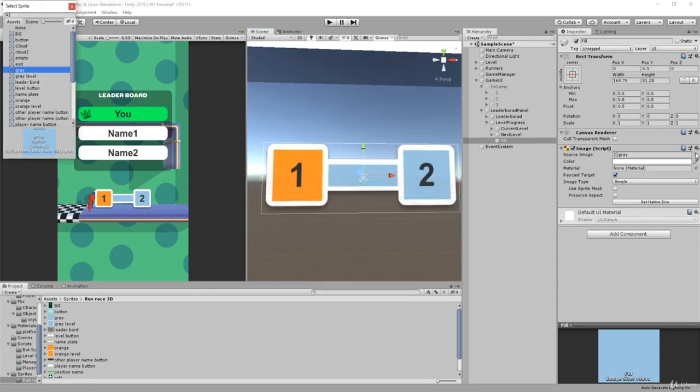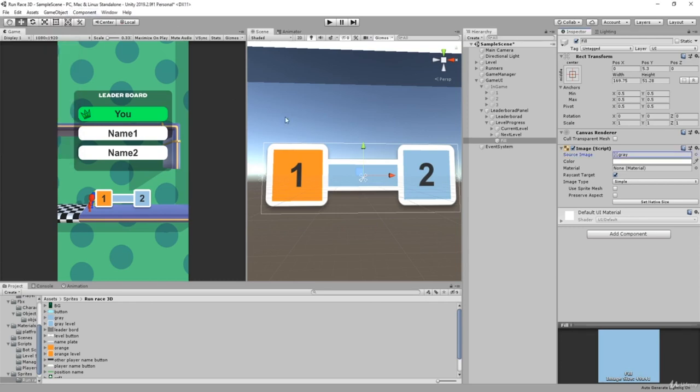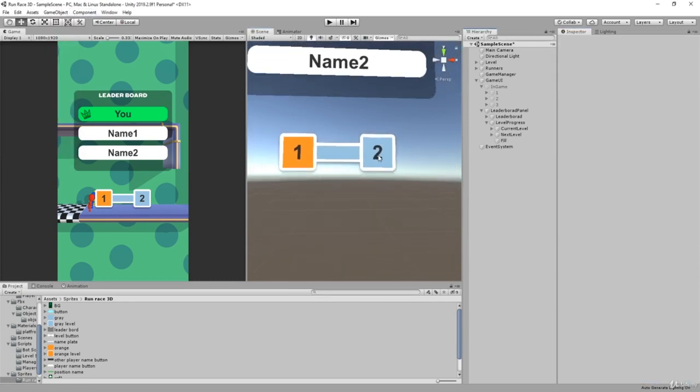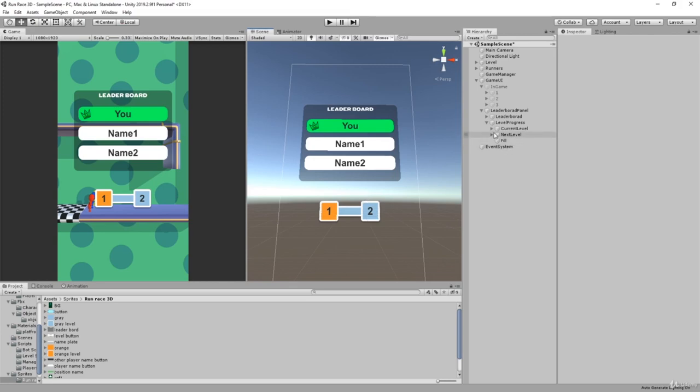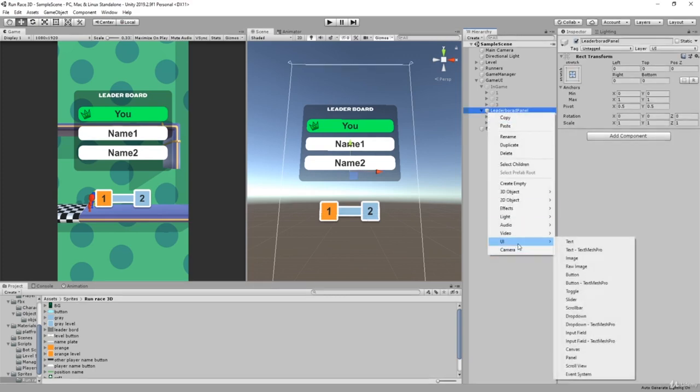Now, if you want to change this, you'll just make it orange, and voila, it seems like you passed the level. As you can see, bam, it just went up. But as for the default, we're gonna have the orange one. And now, last but not least, we're gonna add 2 more buttons, which will be next and exit. Also, what you can add is a play again, which I have not added, but it will be there once you see what I did. But let's go ahead and do it.